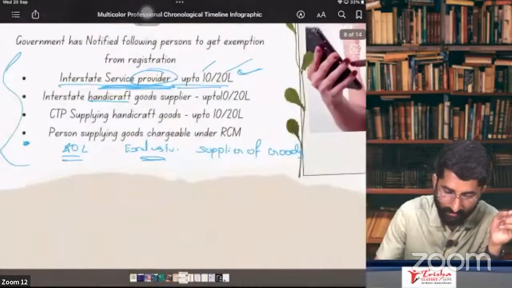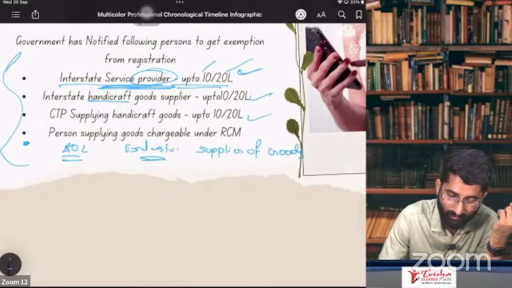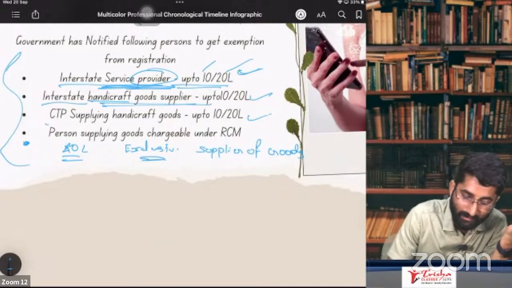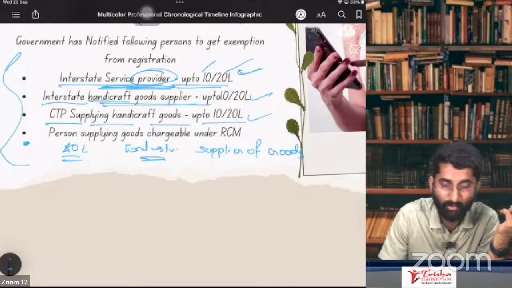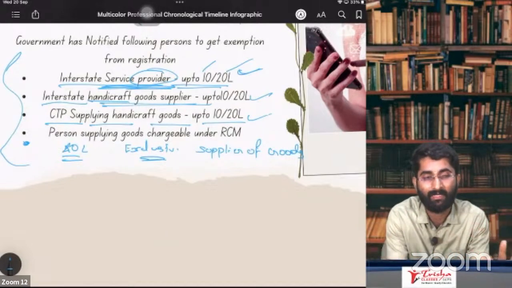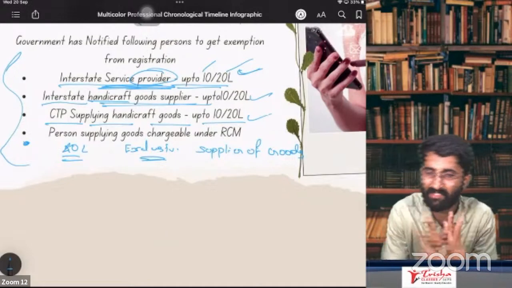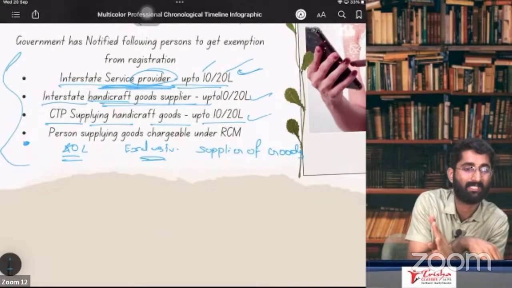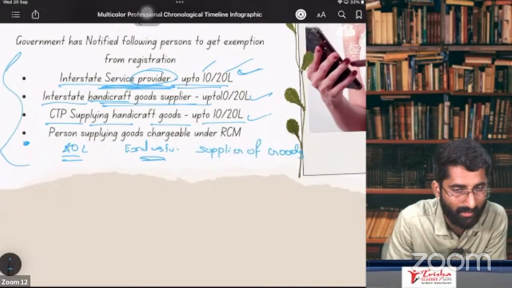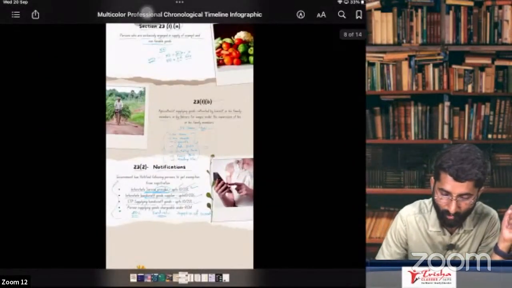See here, Section 23 subsection 2: interstate handicraft goods supplier, CTP supplying handicraft goods up to 10 or 20 lakhs. For them, till 20 lakhs or 10 lakhs, GST registration is not required. Compulsory registration may be given, but a later notification is given in Section 23 subsection 2. You are not required to take the registration. So this is about Section 24.